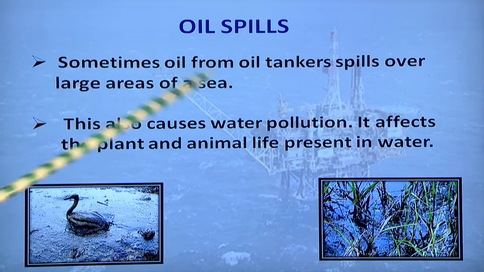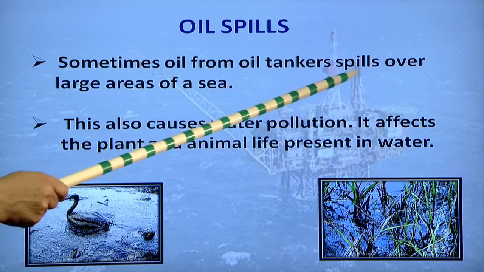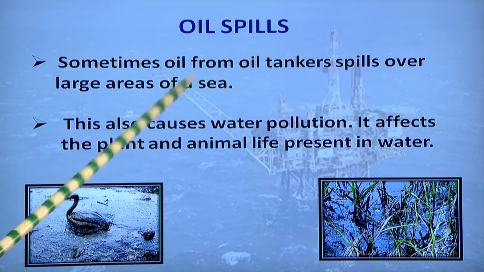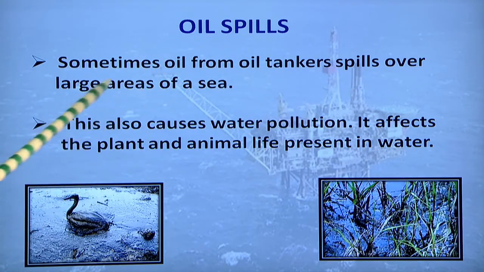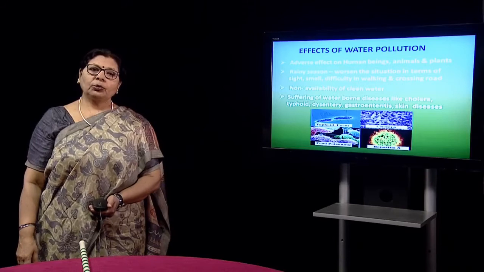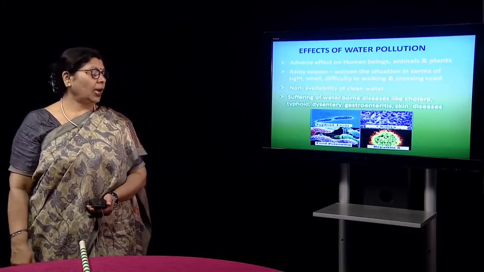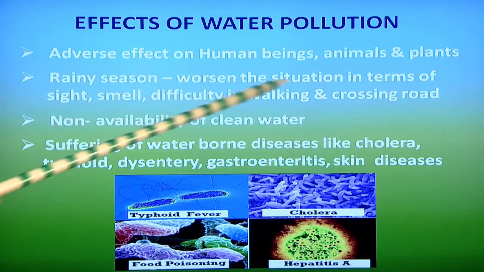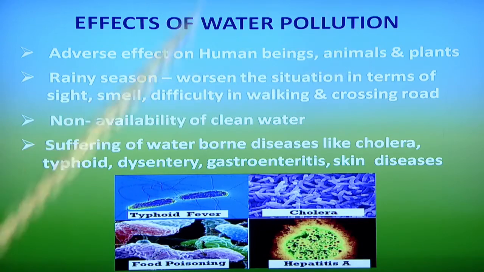What happens when the oil tankers which are carrying the oil spill over large areas of the sea? So, this is the oil spill here, and it causes water pollution and affects the plant and animal life present in water. So, we cannot afford to lose any kind of life. And what are the harms? Adverse effects on human beings, animals and plants.